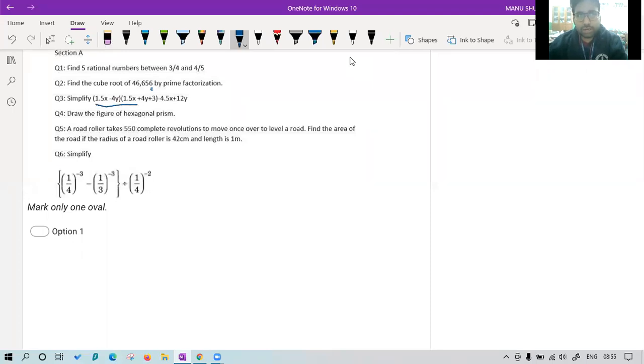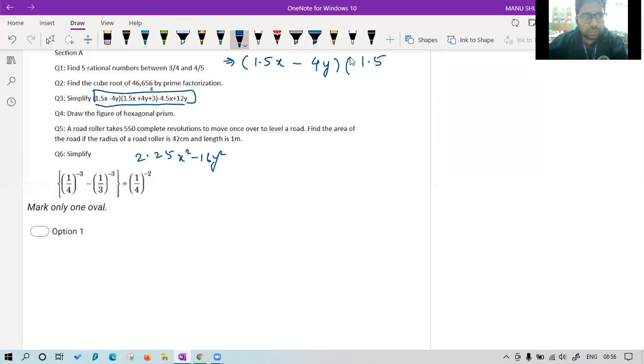Simplify. Now, I know many of you would have made mistakes in this one because if you do it properly, then only it will give you the correct answer. Okay, Harshul is giving the answer as 2.25x square minus 16y square. Others, you also confirm, is it correct? Because I am going to find the correct answer. 1.5x plus 4y plus 3 minus 4.5x plus 12y. So this is the question that we are having.